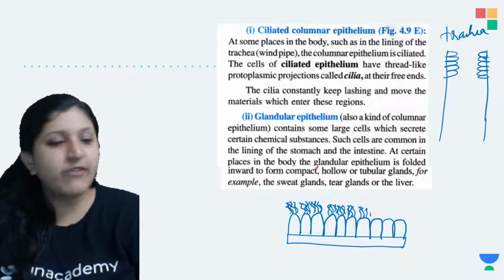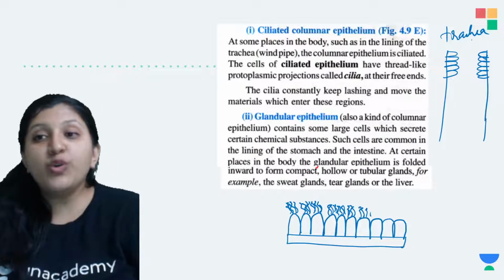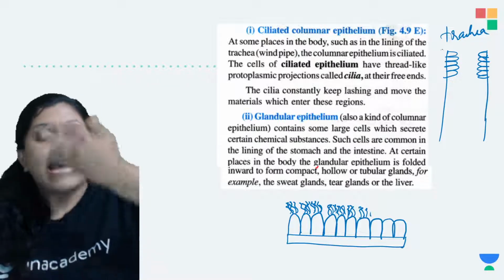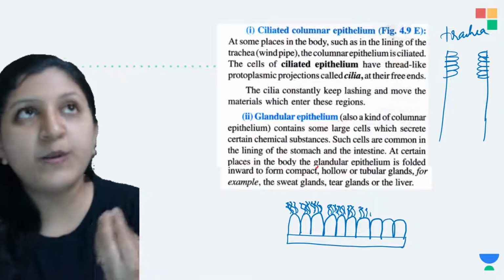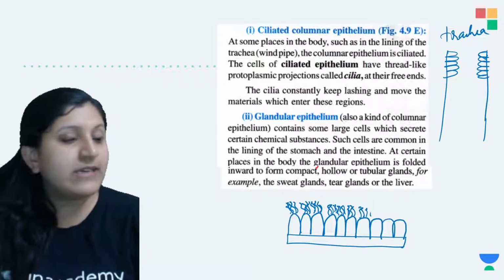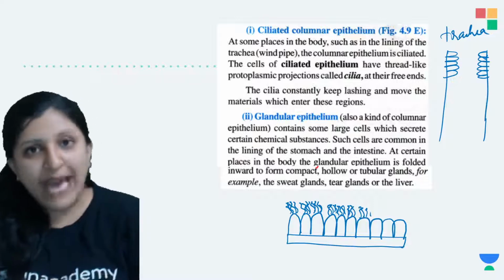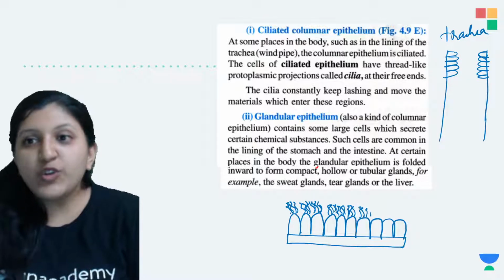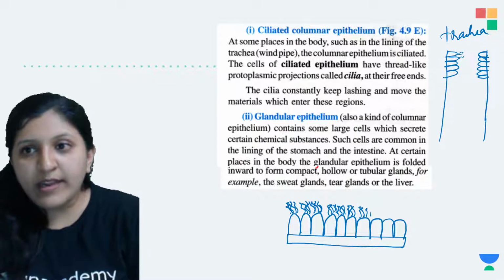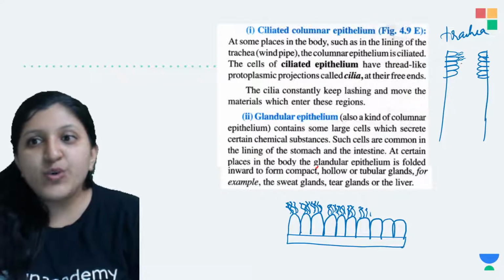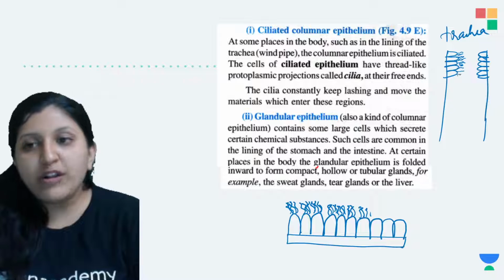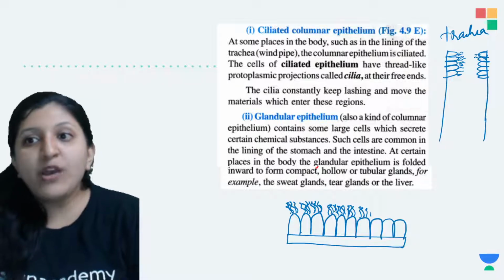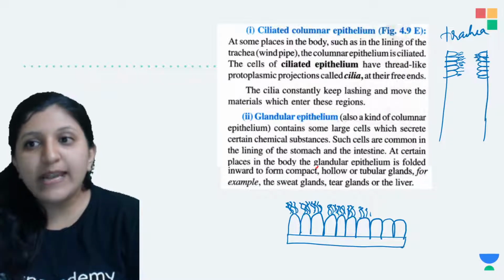In the trachea, as you respire in, there is a chance that you can inhale dust particles, pollen grains, or any pathogens. Now this cilia is going to trap that germ or dust particle, because there is also mucus that is secreted.